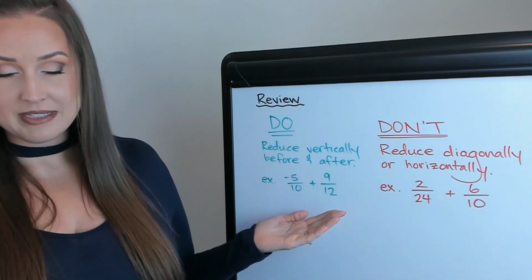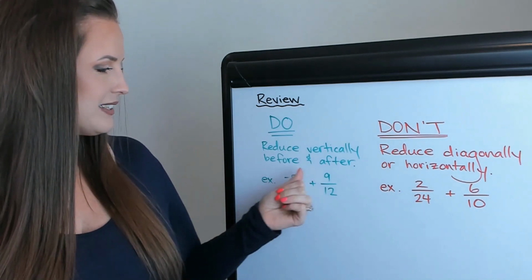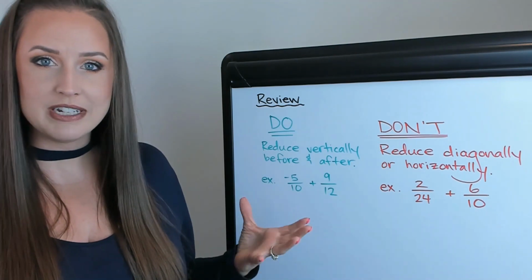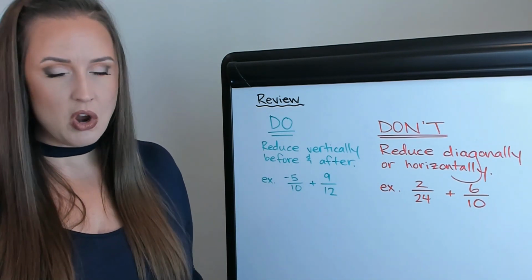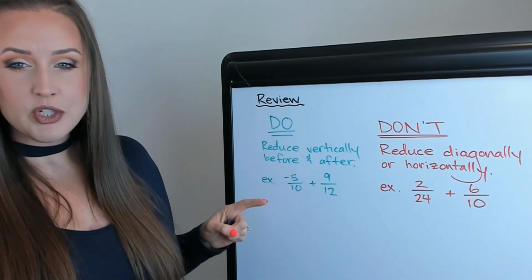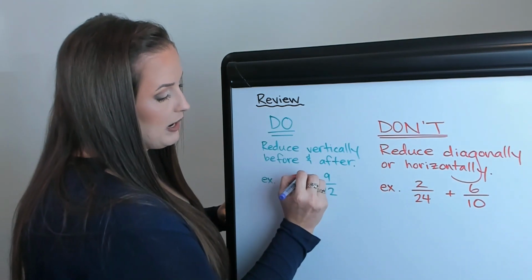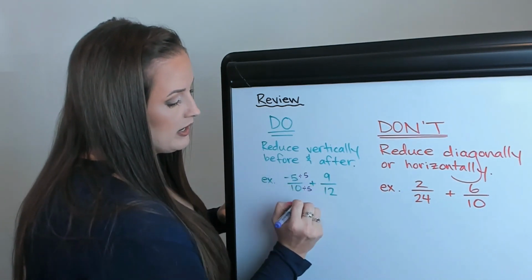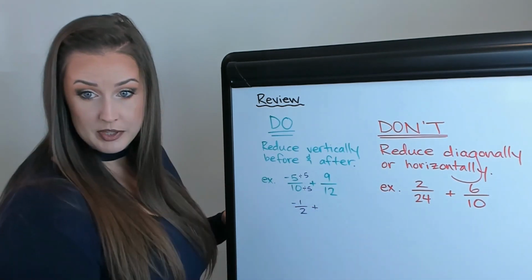So for example, on this guy here, I could just add it together as it sits. However, I'm getting some big numbers here, 12 and 5 and 10. So to be able to put all those together, though it's not impossible, it's a little harder to keep track of. So if we wanted to, we could reduce the -5/10. We can divide both of these by 5, and that becomes -1/2. You could do the same with the 9/12.